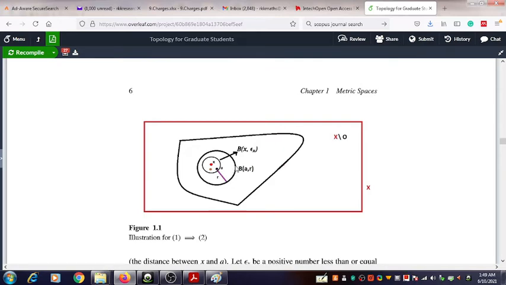So first we choose a bigger ball, and after that, considering the relationship between the distance of x from a and the quantity r, the radius of the bigger ball, we define this quantity epsilon x, and using that we define an inner ball. And so it is clear that this inner ball is well inside that outer ball. And therefore